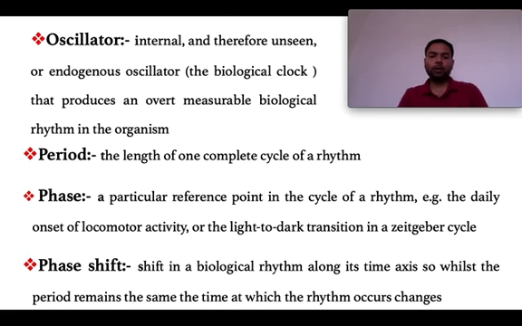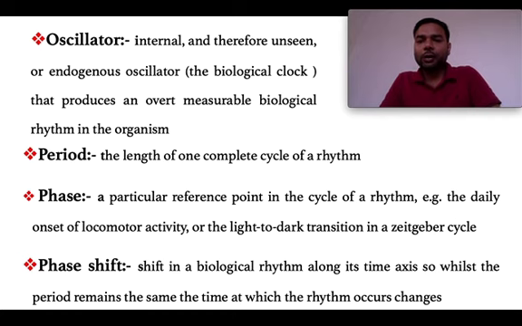Then we have other terms like oscillator. Oscillator is basically an internal structure. That's what we were studying about the biological clock. It is the internal structure that keeps the time and makes the cyclical changes in the organisms.